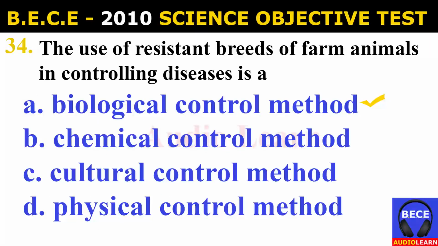Number 34. The use of resistant breeds of farm animals in controlling diseases is A. Biological control method, B. Chemical control method, C. Cultural control method, D. Physical control method. And the answer is A. Biological control method. The use of resistant breeds of farm animals in controlling diseases is a biological control method.